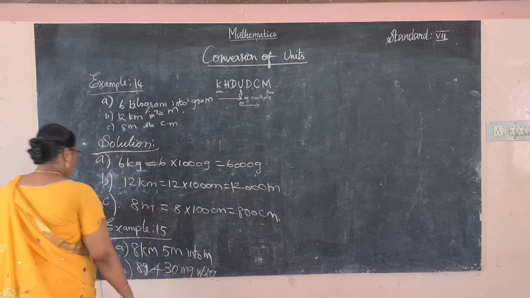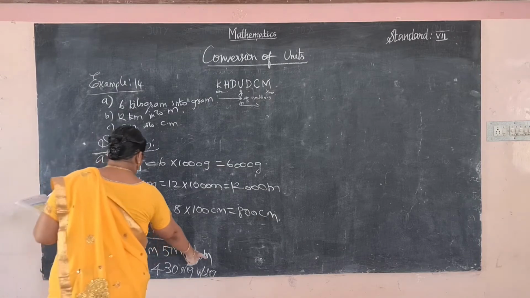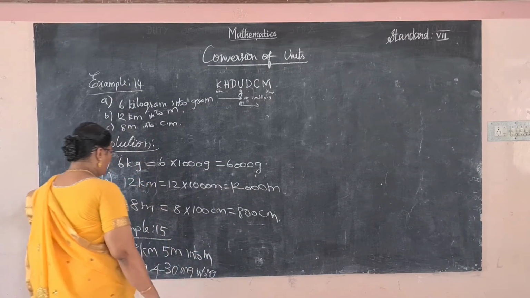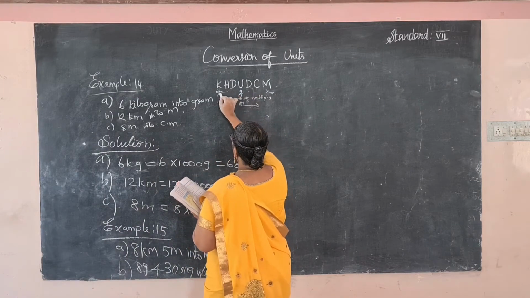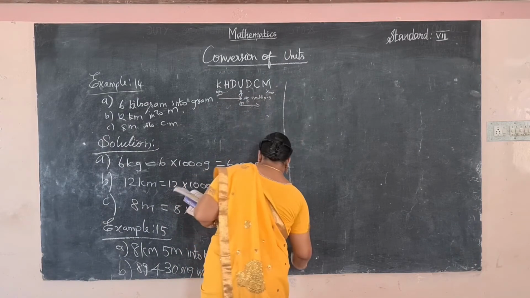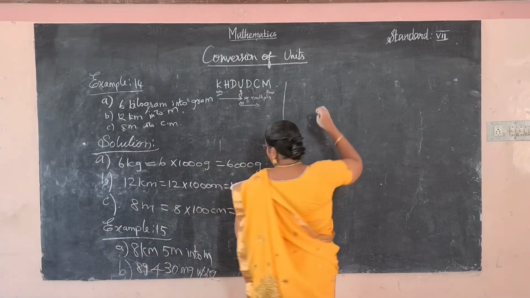Okay, so convert. First one is the largest value to the smallest value. Kilometer is given, so kilometer moves to the meter, so 1000. So largest value to smallest value, so we multiply.